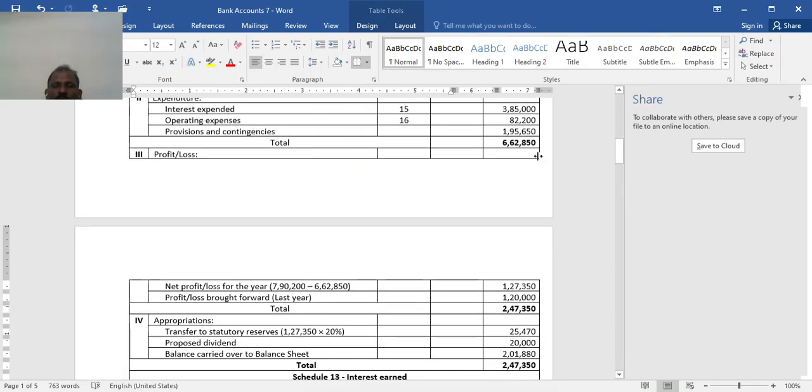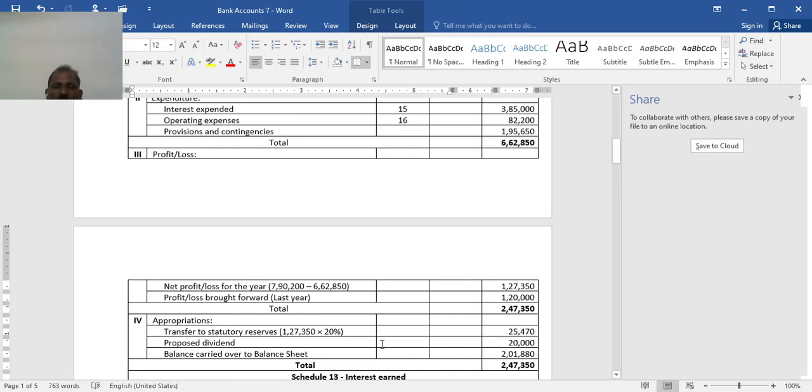So thereby profit after income tax is 1,27,350, and last year's unappropriated profit 1,20,000, total 2,47,350.